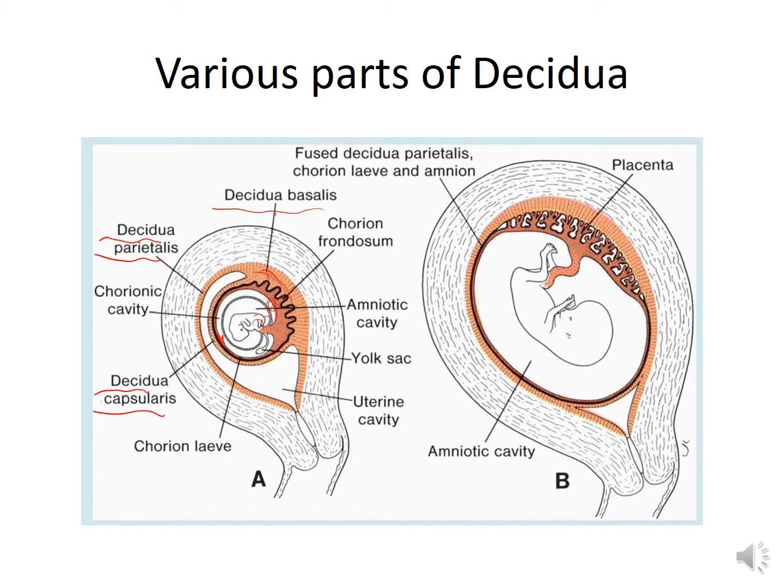Then the decidua capsularis. The abembryonic side of the conceptus is also covered by a thin capsule of endometrial tissue. Here you can see, because the whole conceptus is properly embedded in the uterine cavity, there is a thin tissue surrounding the abembryonic pole. This part of the endometrium of the uterus is known as decidua capsularis.